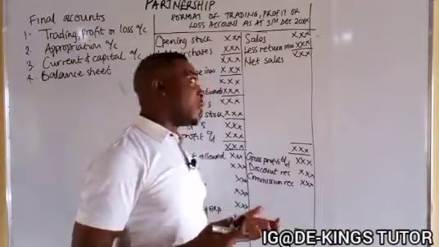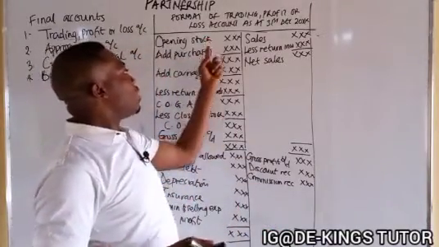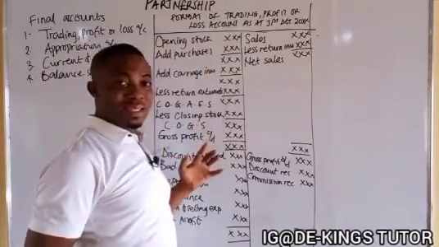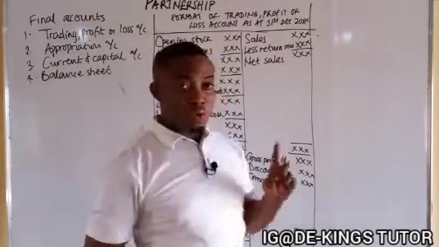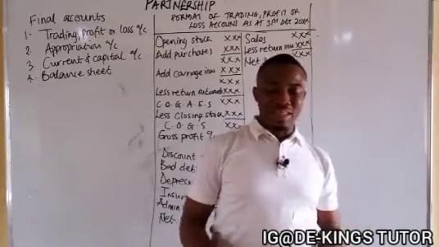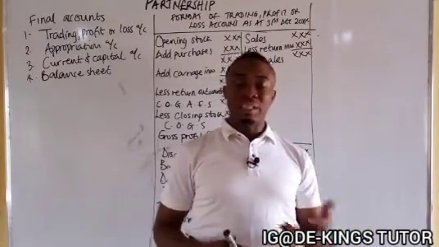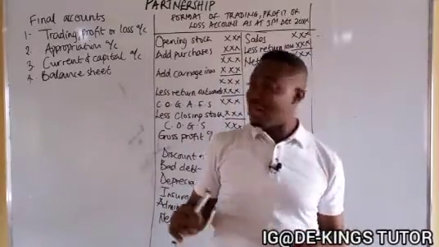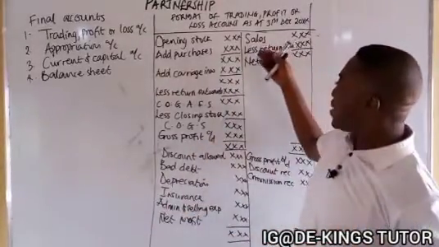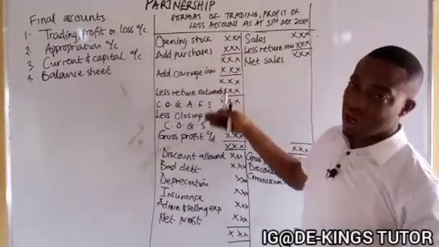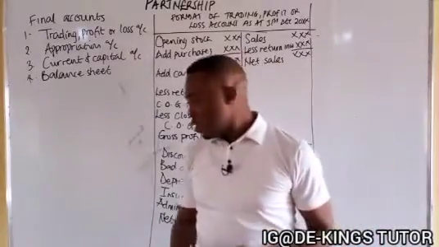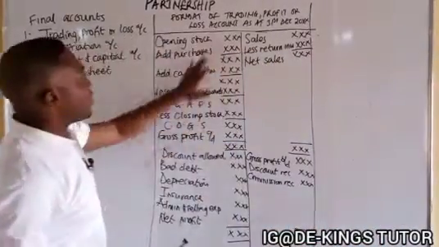Now we have done that before, where I took my time to explain each and every one of it and why it is there. Check the previous video. I'll drop it up here, or in the description, or you check the final account of a sole trader in the channel. You will see it there explicitly, where I explain all this one after the other. Okay, so now the next one, this is the trading profit or loss account.